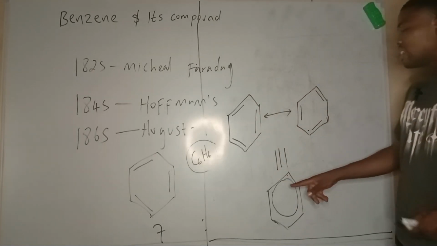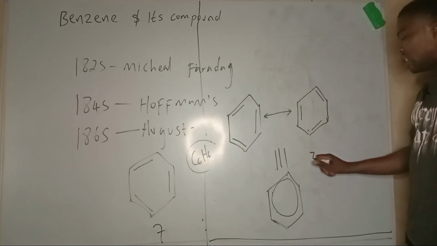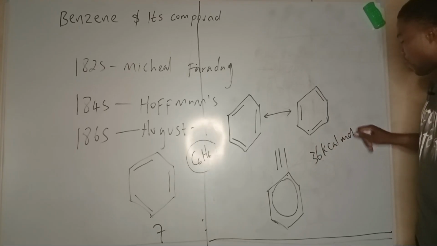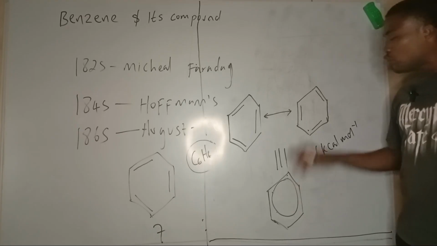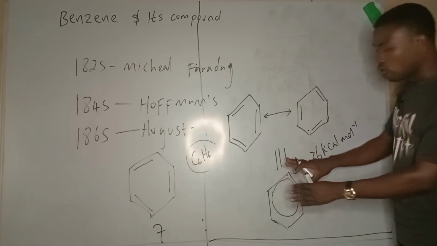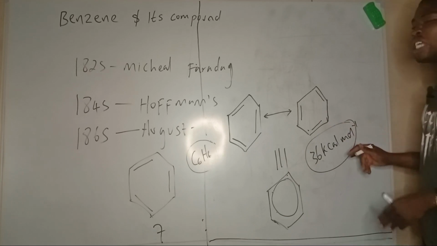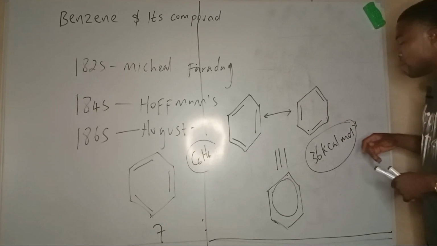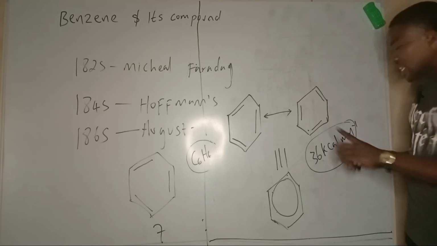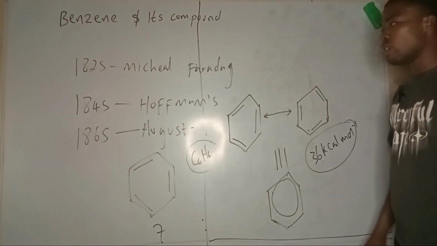The difference between the energy of this compound and the energy of this compound is around 36 kilocalories per mole. That is why this structure is more stable than this one. This is known as the resonance stabilization energy, and it accounts for the extra stability of the benzene molecule.